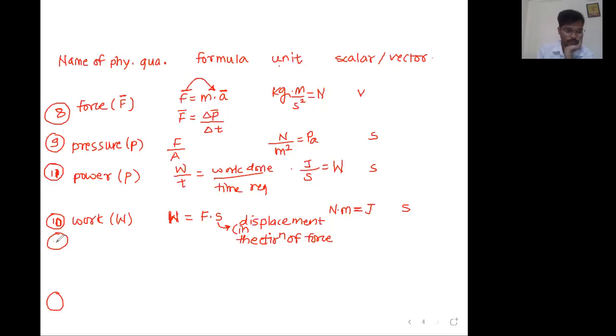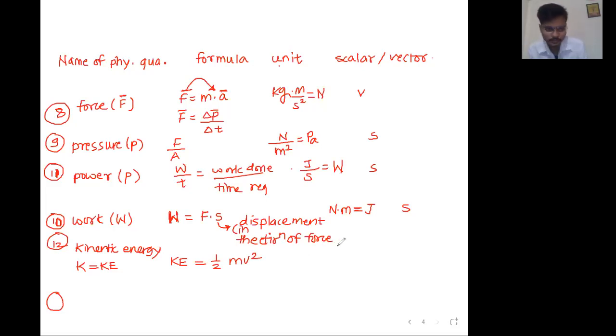Next, number 12. Kinetic energy. Sometimes people write it as K, or sometimes as KE, kinetic energy. What is the formula for kinetic energy, or simply K? Sir, it is 1/2 mv square. What should be the unit? Directly tell me. Perfect. Correct.